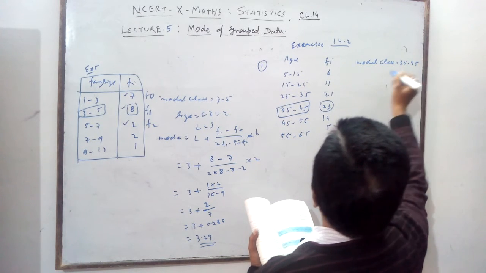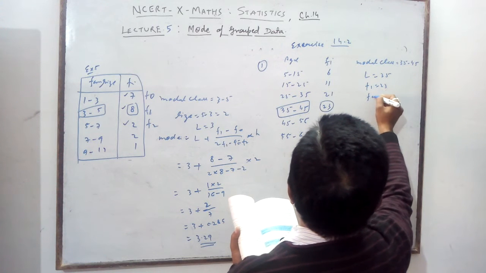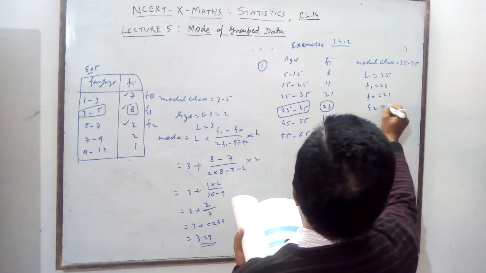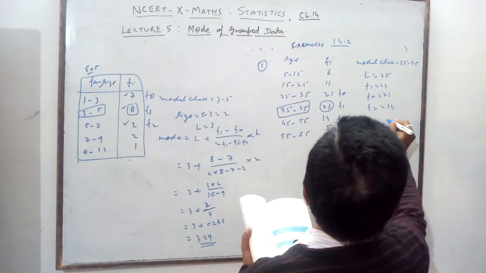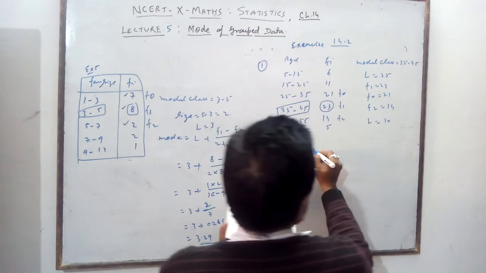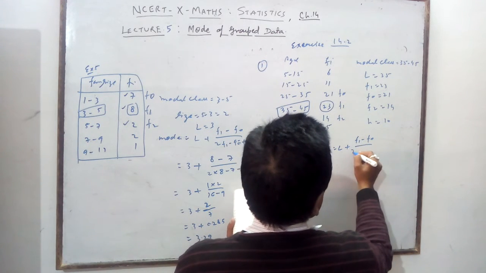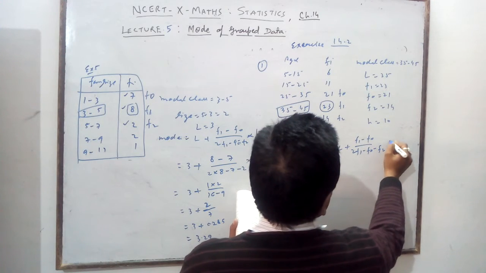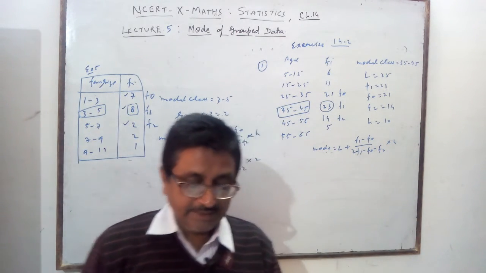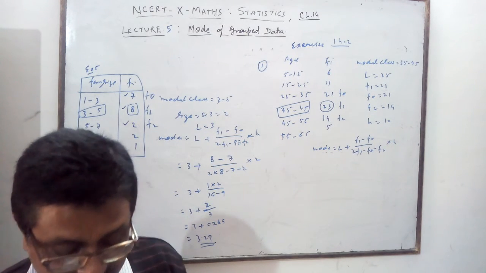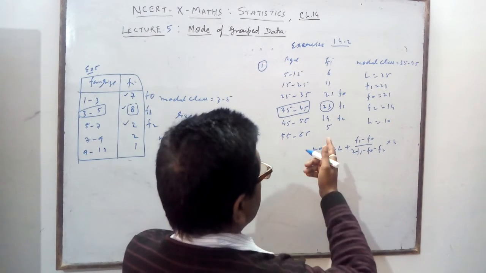So the modal class is 35 to 45. What is L? 35. F1 is 23, F0 is 21, F2 is 14. H is 10. Mode is L plus (F1 minus F0) upon (2F1 minus F0 minus F2) into H. Learn the formula many times. Find the mode and mean, compare and interpret the two measures of central tendency. Compare and write the result. Mean also you will find out.